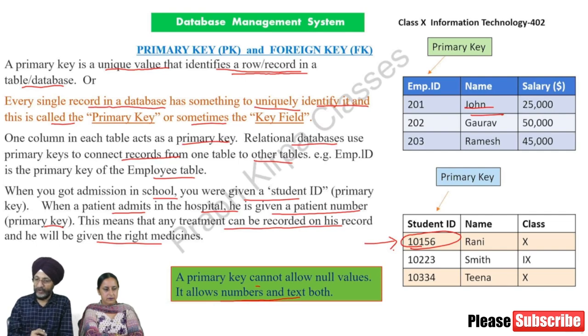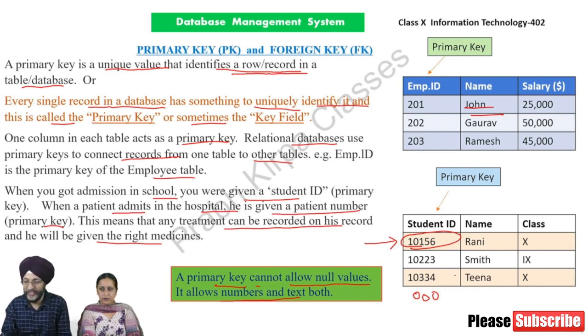each becomes a unique record. At the same time, it must also be remembered that the primary key cannot allow null values. It means that we cannot allot 0 in case of a primary key. If we want a student ID to be 0, it means nothing.